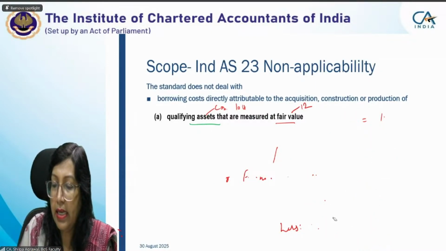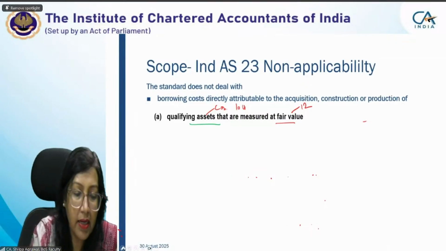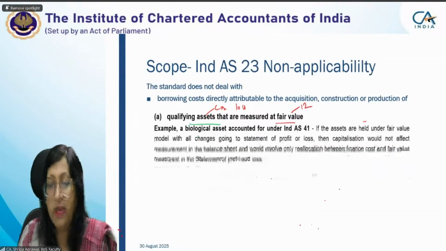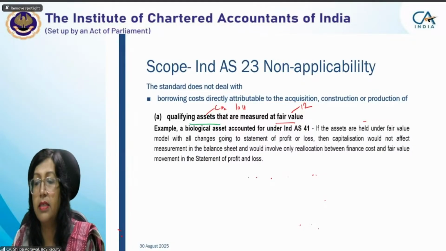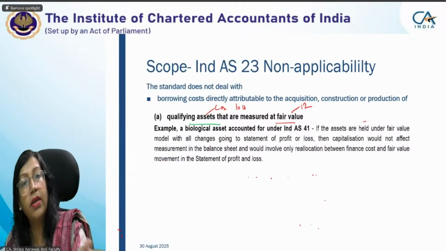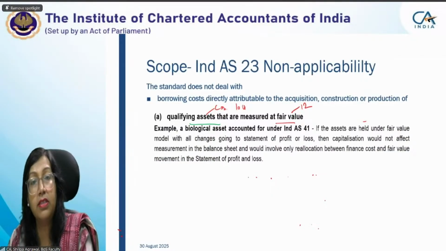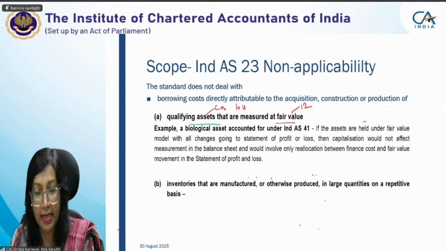So any qualifying asset which is measured at fair value is out of the scope of Ind AS 23. We move on to the next part. Example, biological asset. We can have any biological assets which are held under fair value model. All changes go to the statement of profit and loss. Even your capitalization of borrowing cost will indirectly move to P&L. So there is no purpose of capitalizing it.